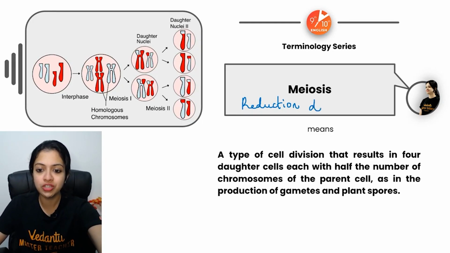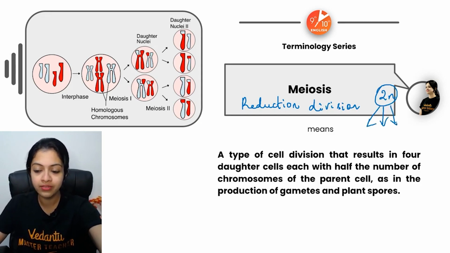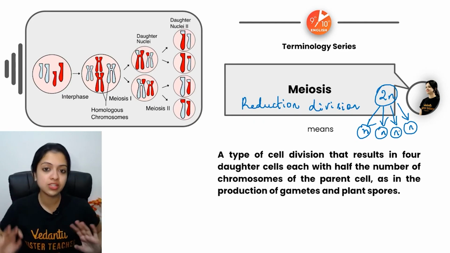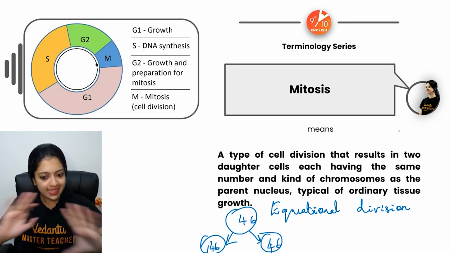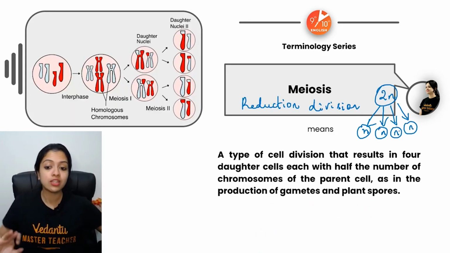Yes, reduction division, because if the parent cell had the diploid number of chromosomes, the daughter cells have just half the number of chromosomes as that of the parent cell. So the chromosome numbers are getting reduced. In mitosis, it's equational division, the same number of chromosomes, diploid to diploid. Here it's diploid to haploid.